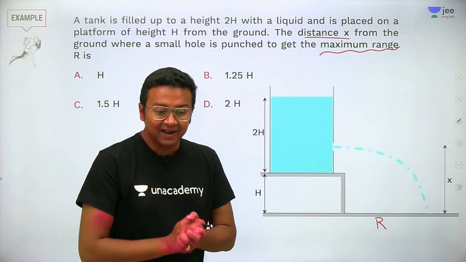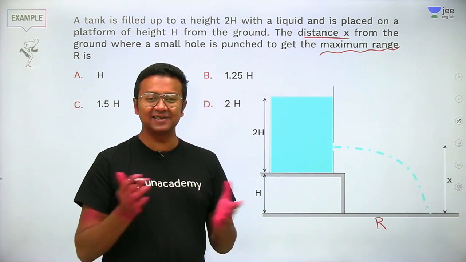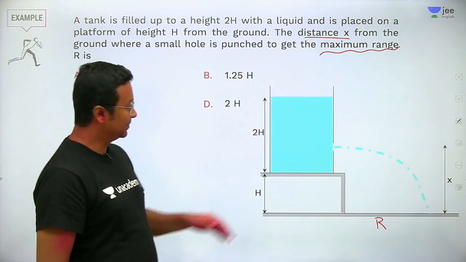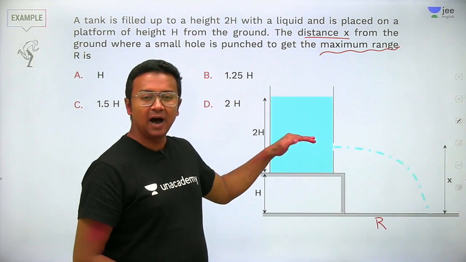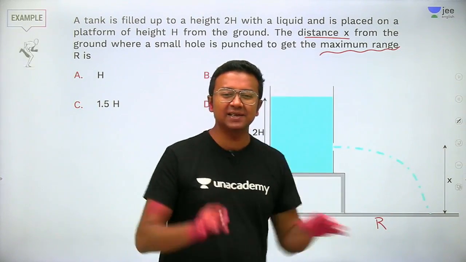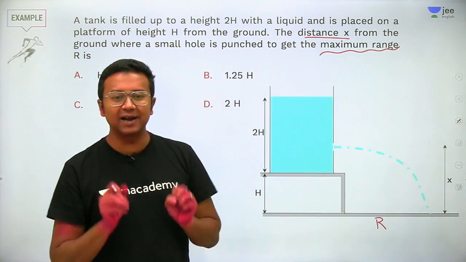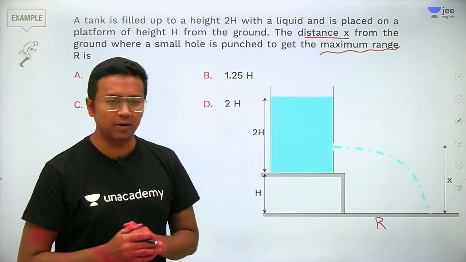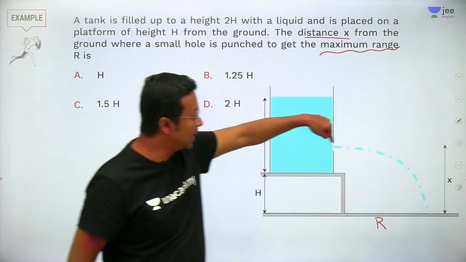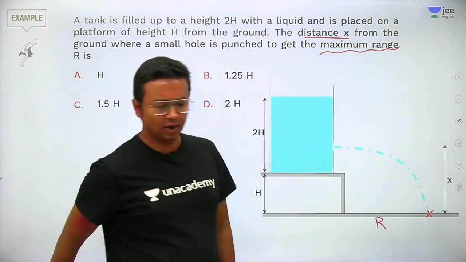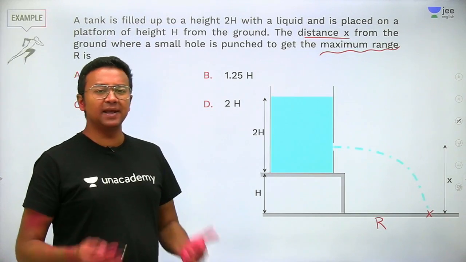Well, let's move ahead. Let's look at the solution to this particular problem. What do we have here? Now see, how much time is the water going to take in order to come down? It is a simple projectile motion kind of a problem. So if the water has to come and drop at this location here, what will be the range?